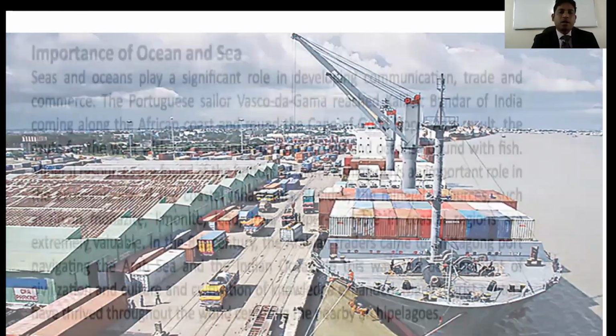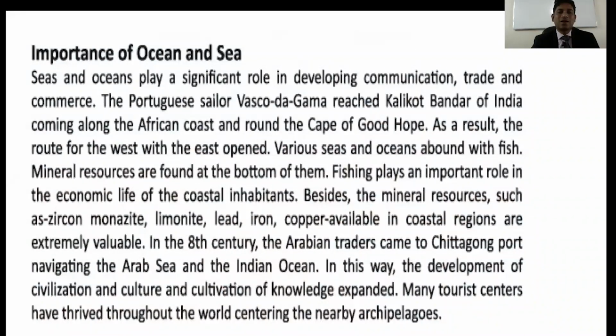Now, this is the last page of lesson 7 and 8, importance of oceans and sea. Already I have discussed the importance of ocean and sea. So students, here is a very important part you have to underline. Look, sea and oceans play a significant role in developing communications, trade, and commerce. So it is a very important line, you have to underline it. And the Portuguese sailor Vasco da Gama is a very important name. You have to know this.